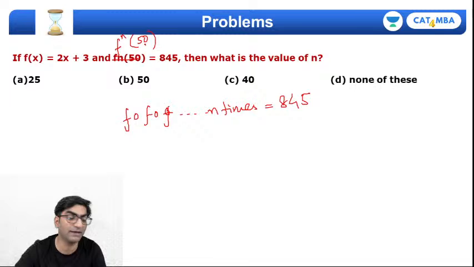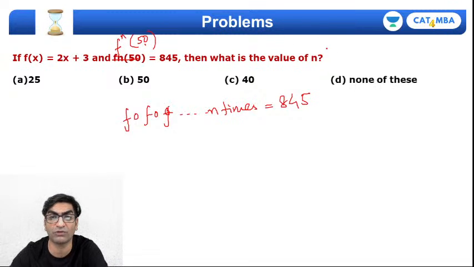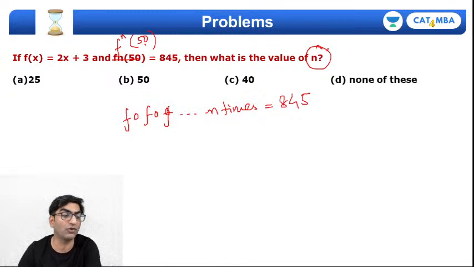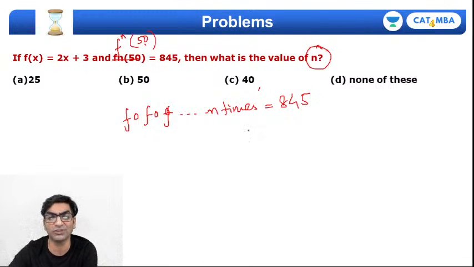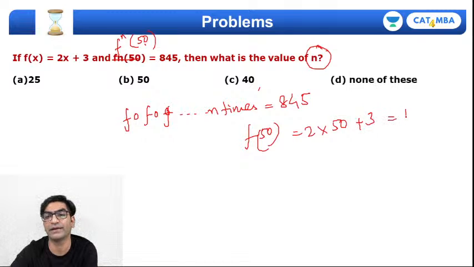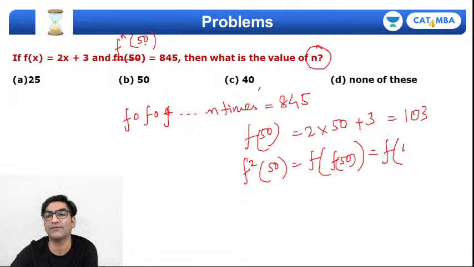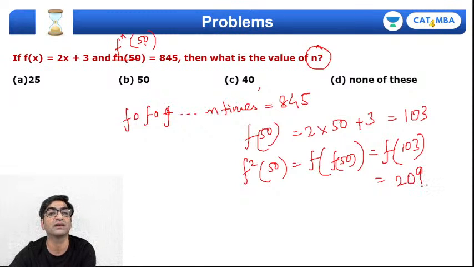तो ये क्वेश्चन करने के लिए, remember the question asks you for n, which means it's asking you how many times do you compose to reach 845. तो एक काम करते हैं ना, 2-3 बार कंपोज करके देखते हैं. f of 50 is 2 into 50 plus 3, मतलब 103 आ रहा है, ठीक है. तो f2 करेंगे अगर, तो ये हो जाएगा f of f of 50, मतलब f of 103. तो 103 डालो, 2 into 103 is 206, 206 plus 3 is 209.